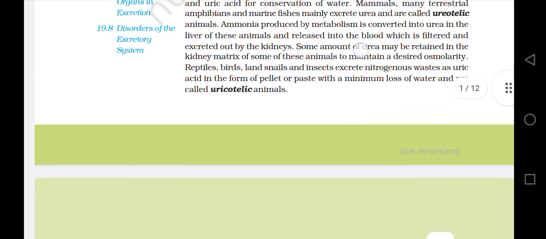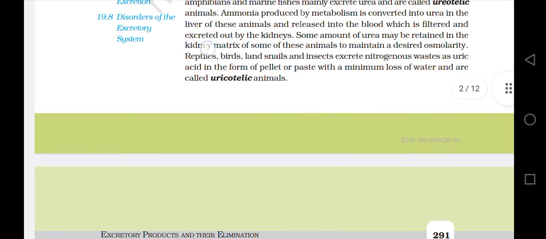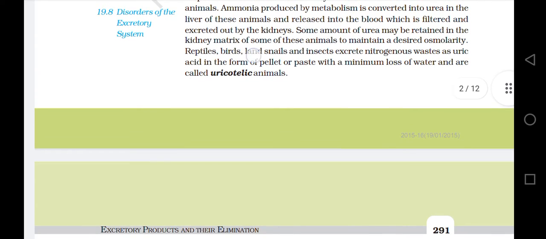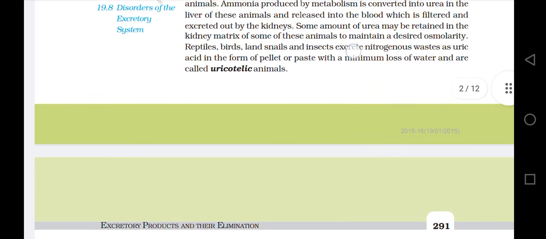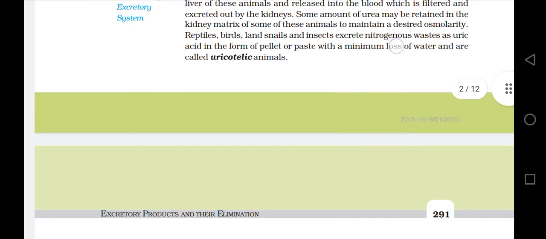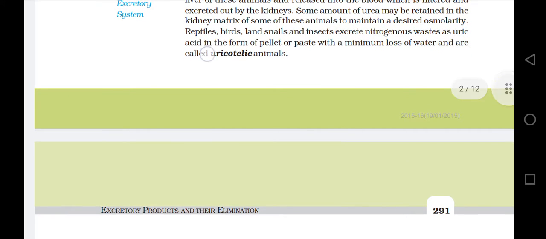Some amount of urea may be retained in the kidney matrix of some of these animals to maintain a desired osmolarity. Reptiles, birds, land snails, and insects excrete nitrogenous waste as uric acid in the form of pellet or paste with a minimum loss of water and are called uricotelic animals.